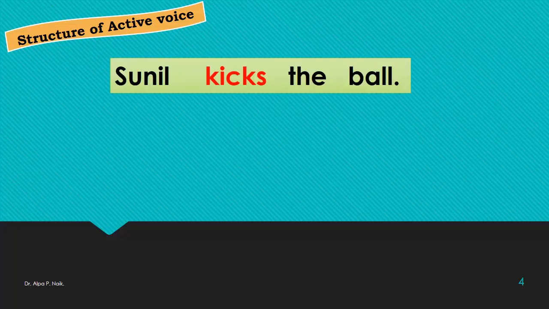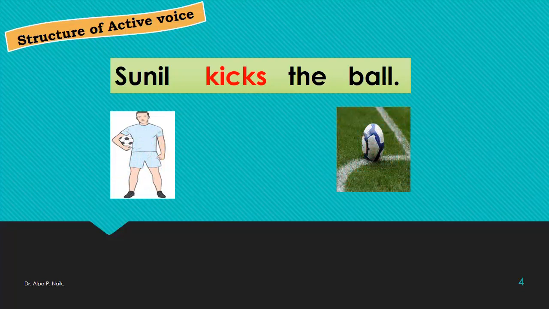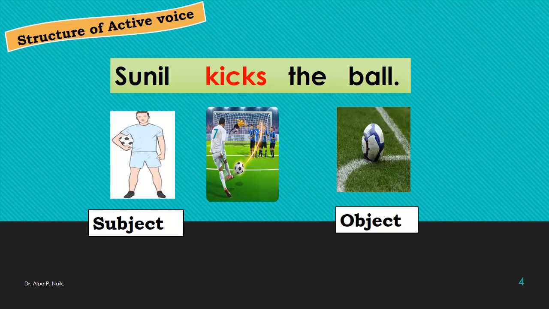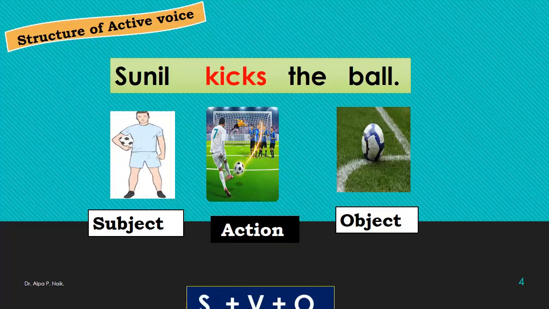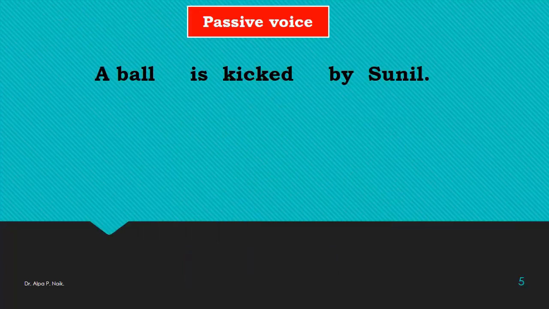Let's take an example. Sunil kicks the ball. Sunil यानी एक लड़का, subject, ball an object. Now, सुनील क्या कर रहा है? सुनील kicks the ball. Action क्या है? Kick. So here Sunil becomes the subject, the ball becomes the object, and kicks is an action. That means for the active voice, it is subject plus verb plus object.